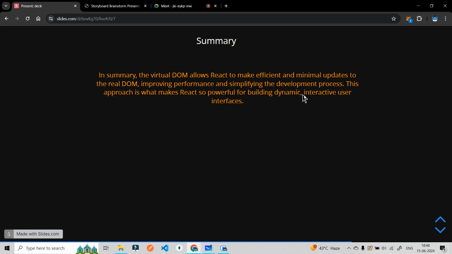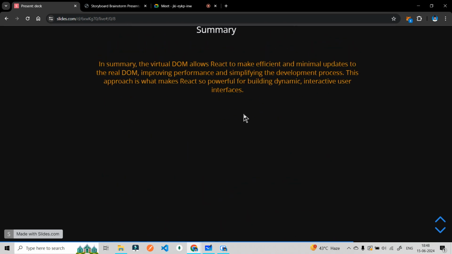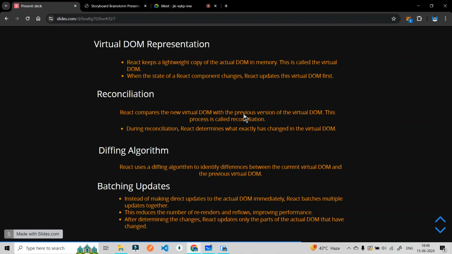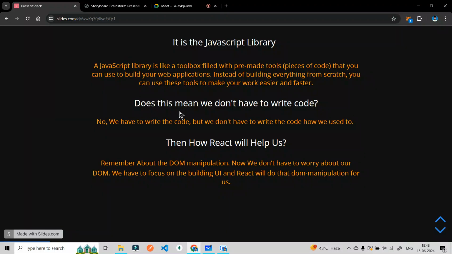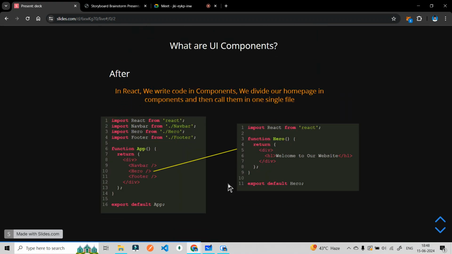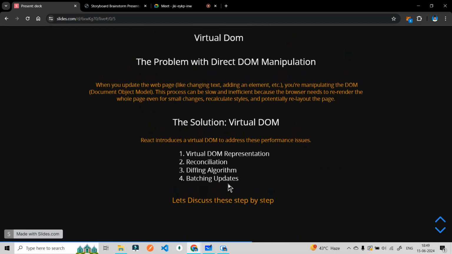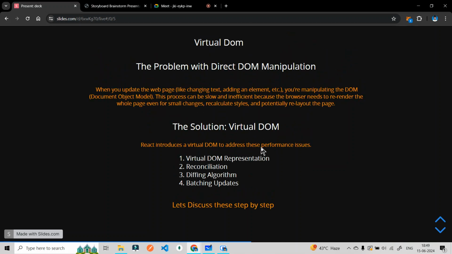Interactive user interfaces, as simple as that. So when I was saying in the first point that we don't have to worry about DOM manipulation, we have to focus on building UI, and React will do that DOM manipulation for us. Now you got the answer. How will React do that? React will do that with the help of the virtual DOM. Now, we don't have to write all those things.